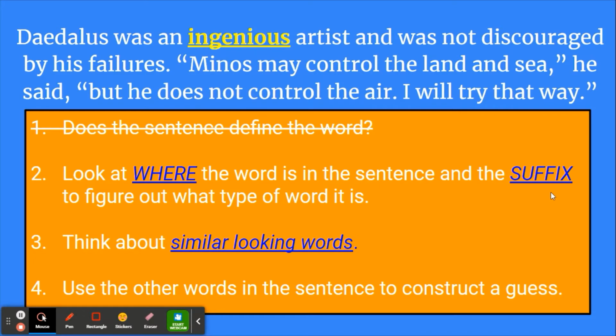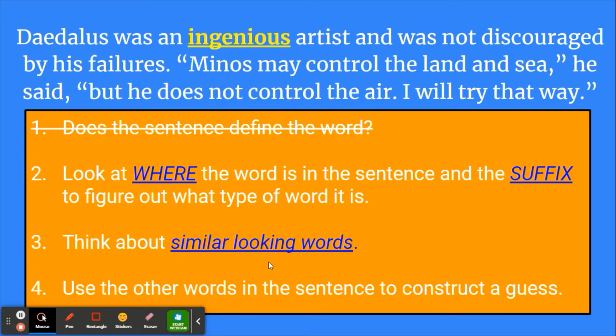Okay, so if we're looking at the suffix, it is OUS. Okay, and OUS also tells us that it's a describing word. All right, so we know that ingenious is a describing word. What is it describing? The artist. So we're ready for number 3.